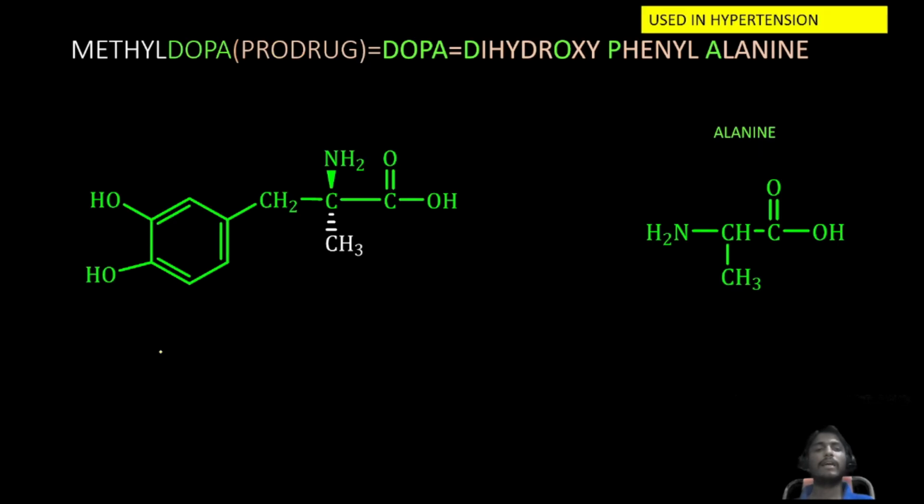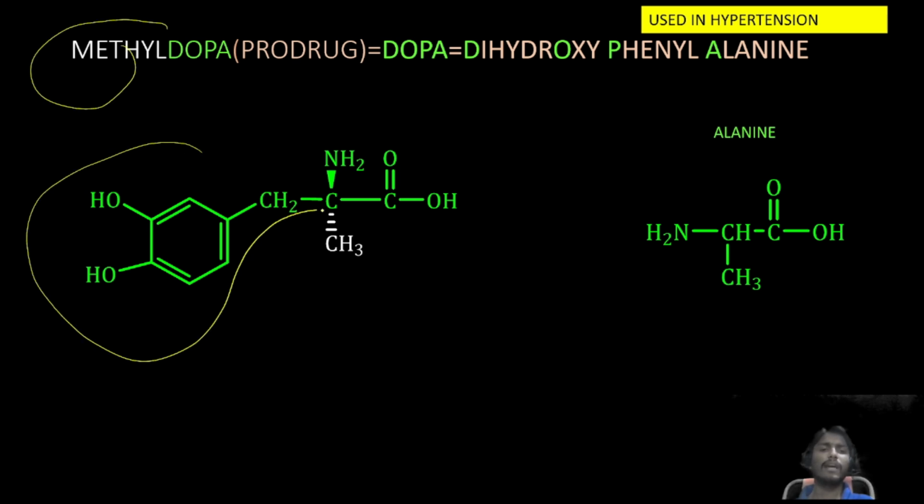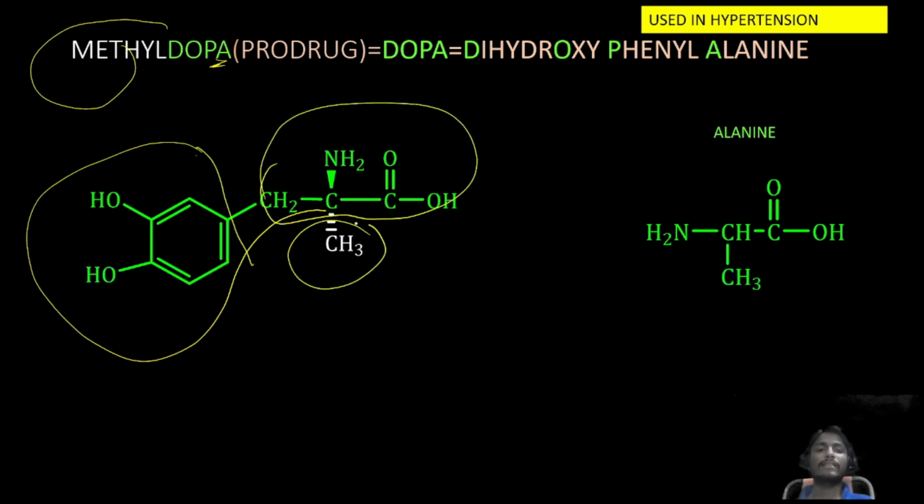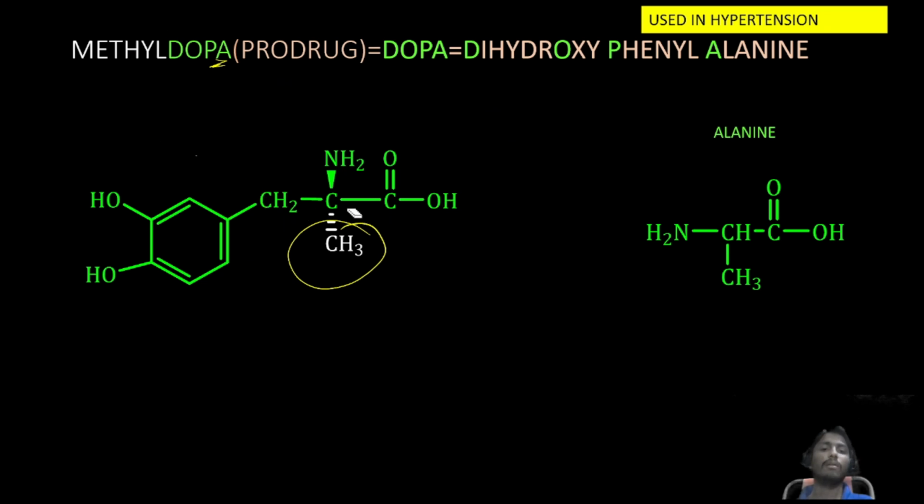Okay, next methyldopa. Methyldopa, it is a prodrug. See, dopa nothing but dihydroxyphenyl, okay, alanine. Okay, dihydroxyphenylalanine. So dihydroxyphenyl is up to here. Okay, alanine moiety is here. It extra contains a methyl group, hence we are mentioning here methyldopa.